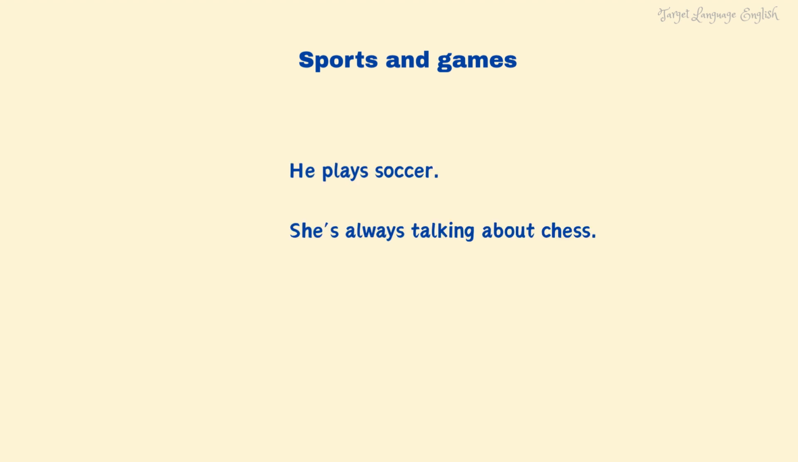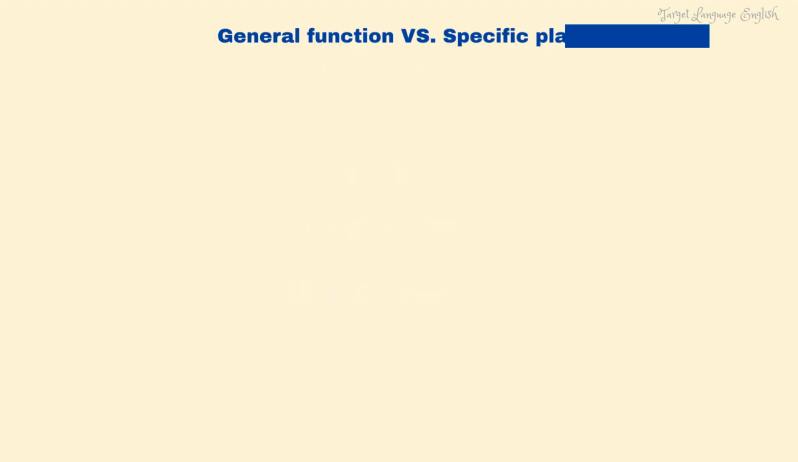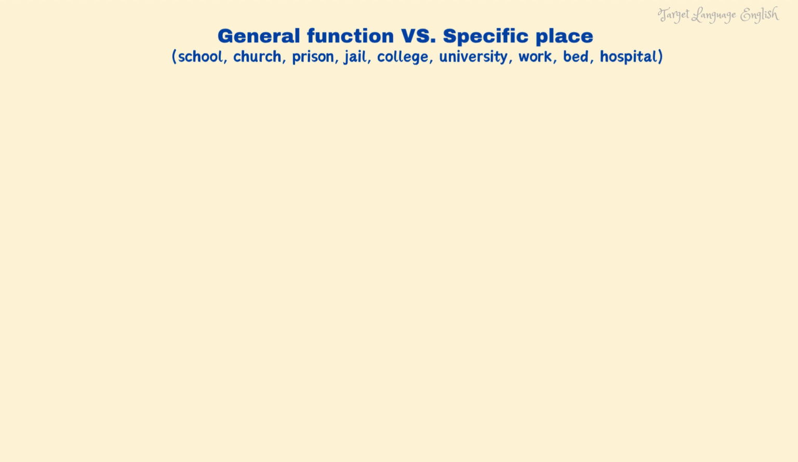We usually use no article with sports and games. For example, he plays soccer. She's always talking about chess. Do you like tennis? We use no article with some everyday places when we mean the normal purpose or activity